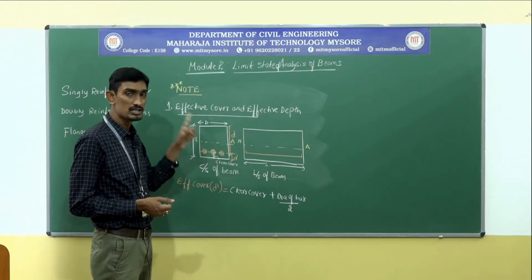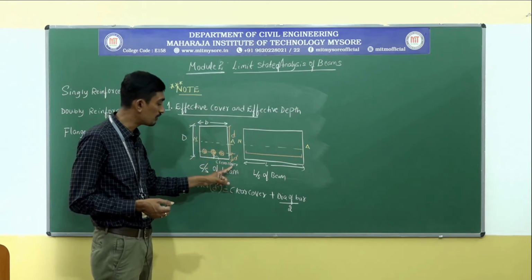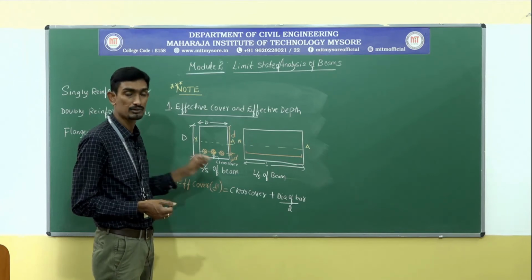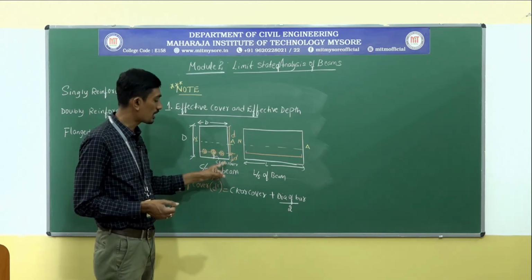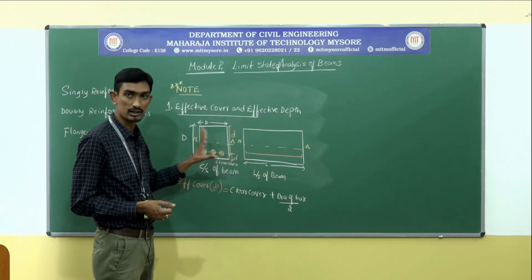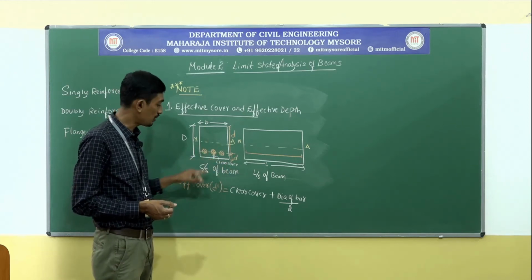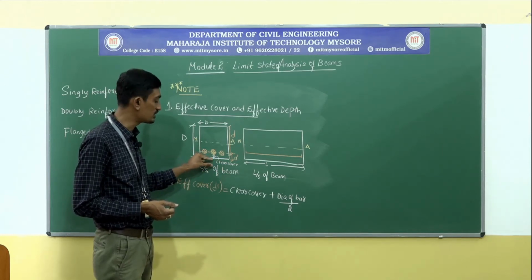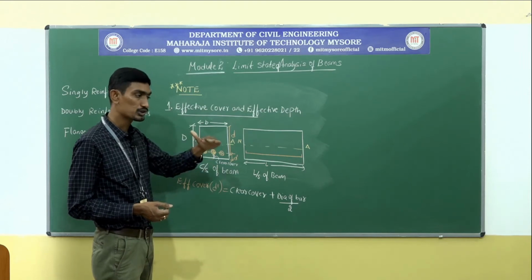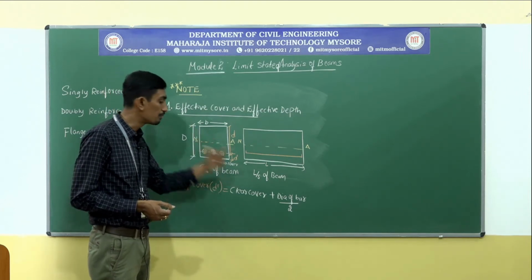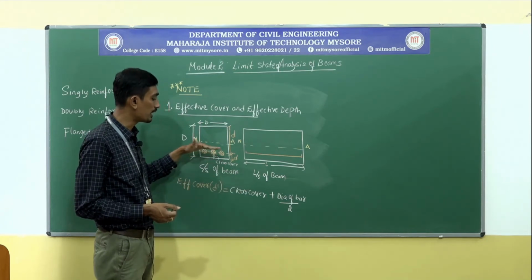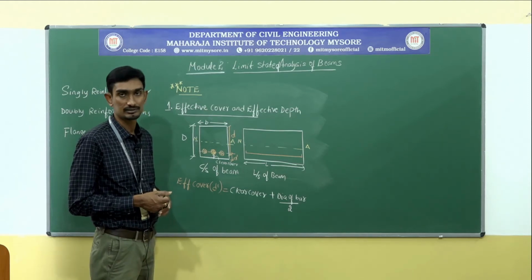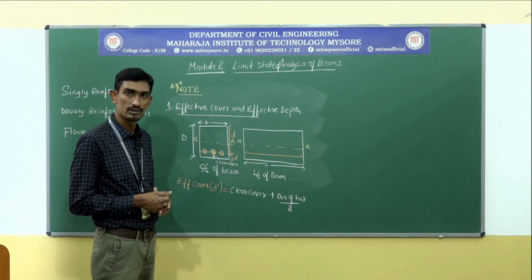Please note the point, there is a lot of difference between a cover and an effective cover. Both are not the same. It may be called as cover or clear cover, this is one and the same. The clear cover, that is the edge of a concrete member to the bottommost portion of a rebar, plus diameter of a bar by 2 will give you the effective cover distance, that is called d dash. Is it clear?